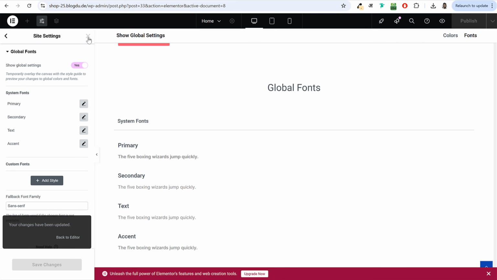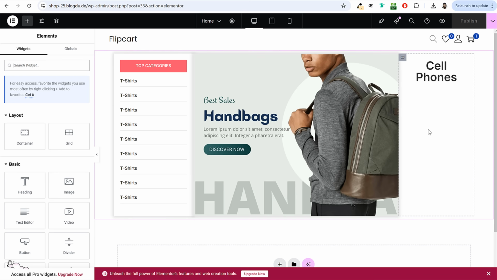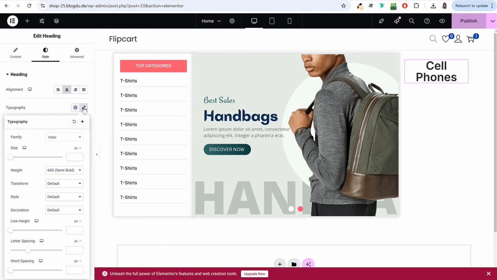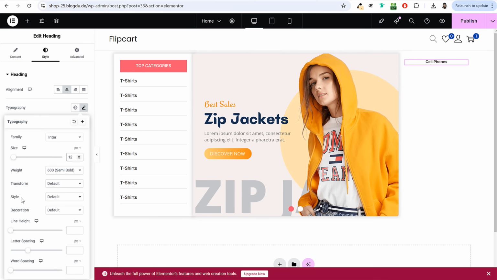Now you can exit this. Now if I click on cell phones, click on typography, as you can see, it is automatically Inter. So this will save you some time. Now on this option, we have to do a few things. What size and all, you have to select that. So now I'll do it very quickly. I'll make it 600, 12 pixels, and we'll also change the transformation to uppercase. We want all capital letters or uppercase.